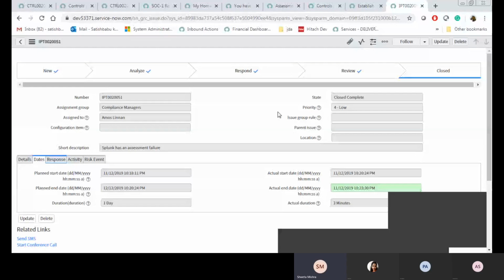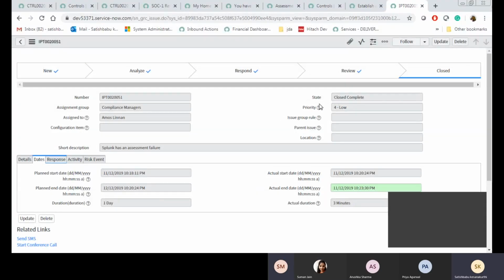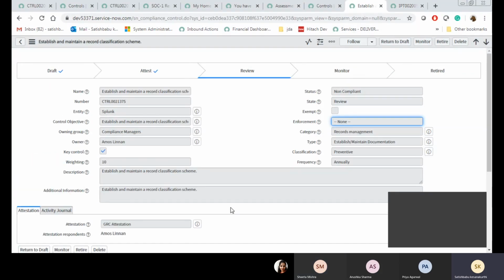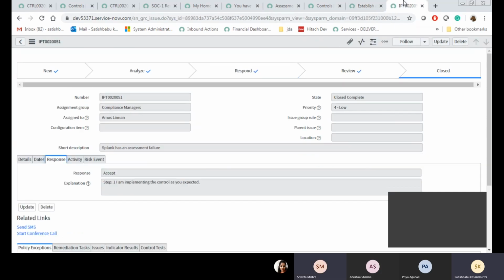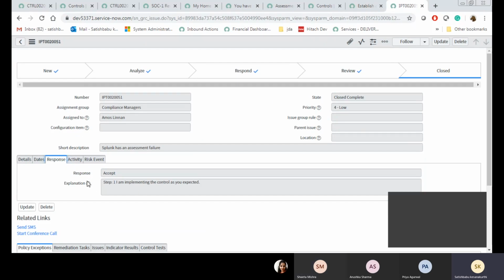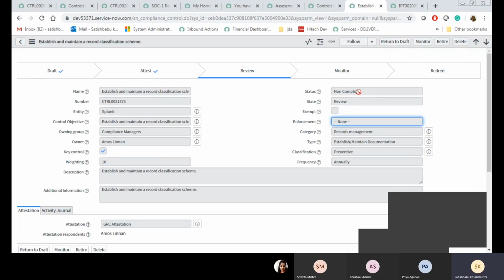Yeah, Satish. When it got disconnected, in which state is it? After accept, you were showing us the control screen. Yeah, whenever you select the accept option, there is no response in the control page. It goes to non-compliant when the issue gets closed. Whenever you select the response as remediate, it means you remediated that issue. Whenever you select remediate and the ticket also gets closed, the control should move to compliant automatically.